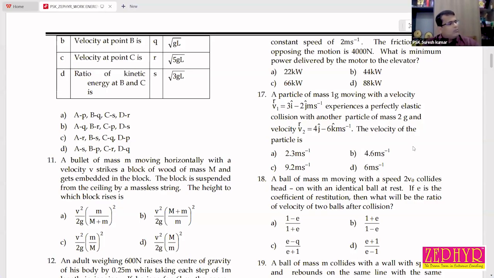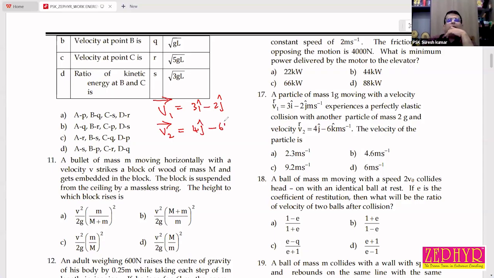A particle of mass 1 gram moving with a velocity v1 equal to 3i cap minus 2j cap experiences a perfectly elastic collision with another particle of mass 2 gram with a velocity v2 equal to 4j cap minus 6k cap.